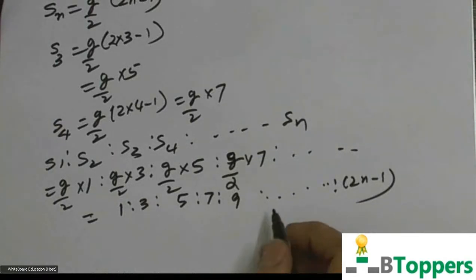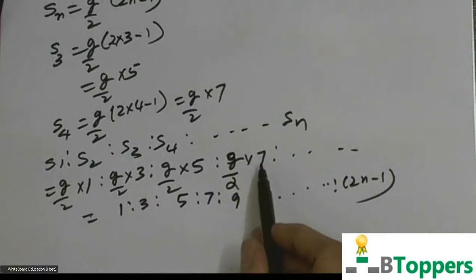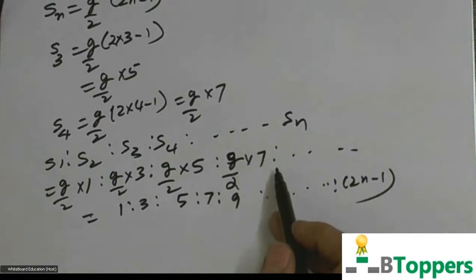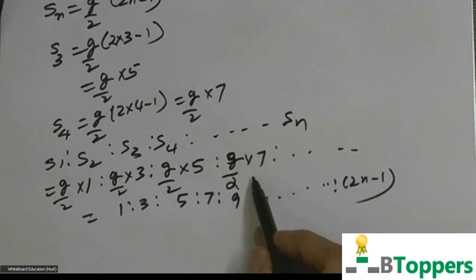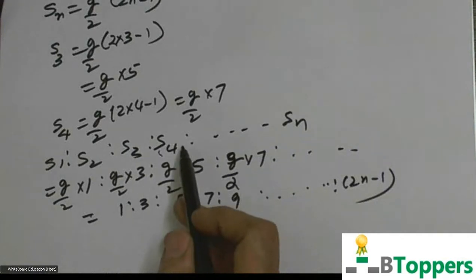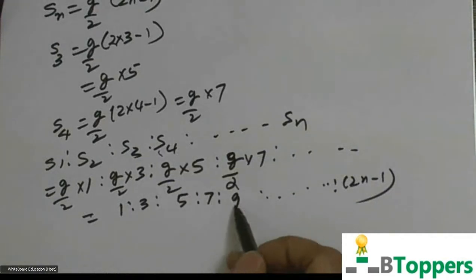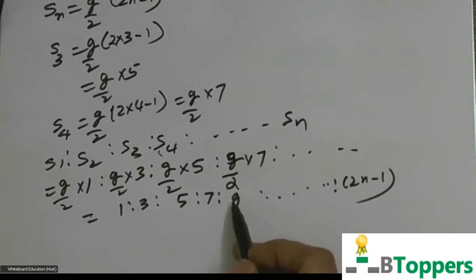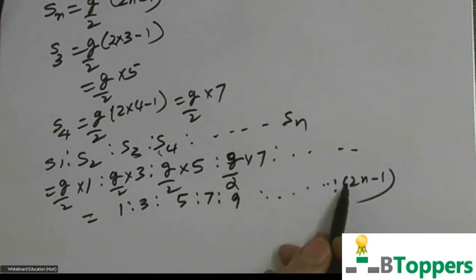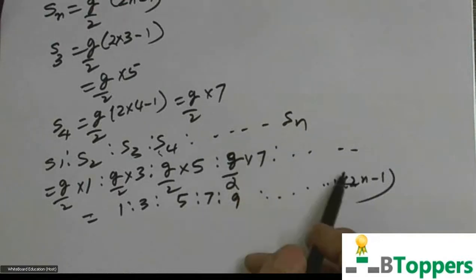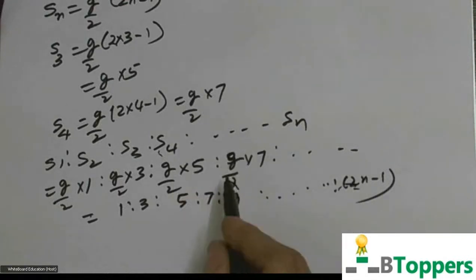So in some of the problems, you are given the ratio of distance covered in the last second and total distance covered, or you may be asked to find distance covered in the last second. Suppose the total time of free fall in seconds is a natural number, then the distance covered in the nth second will be 2n minus 1 into g by 2. You'll get an odd natural number multiple of g by 2.